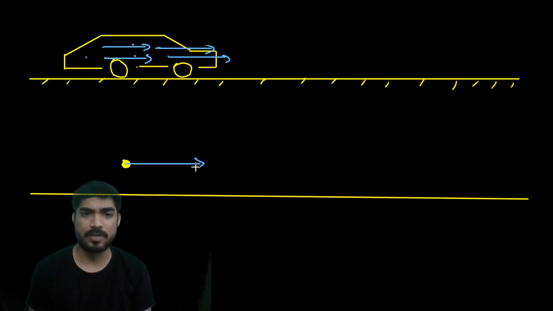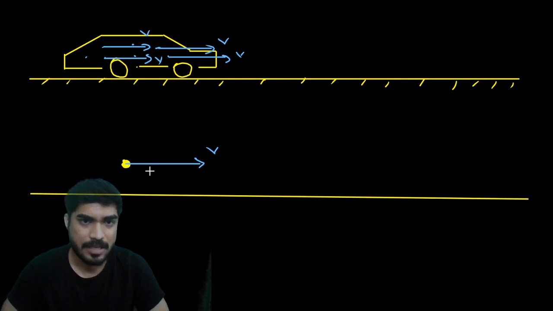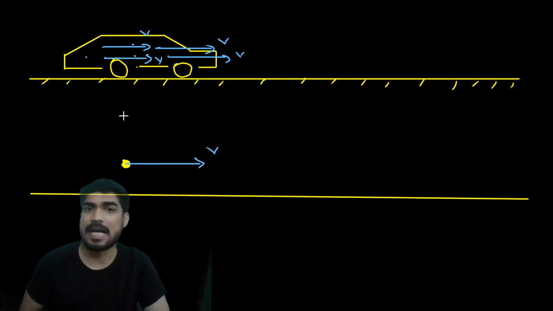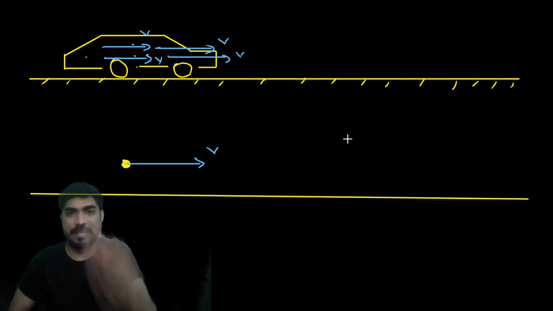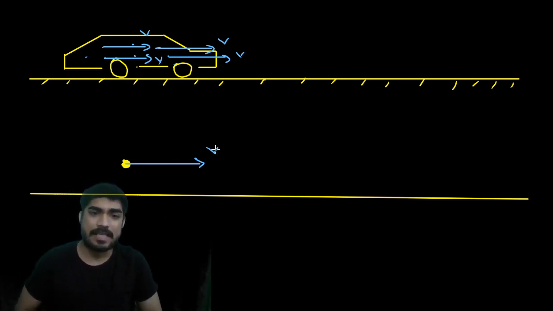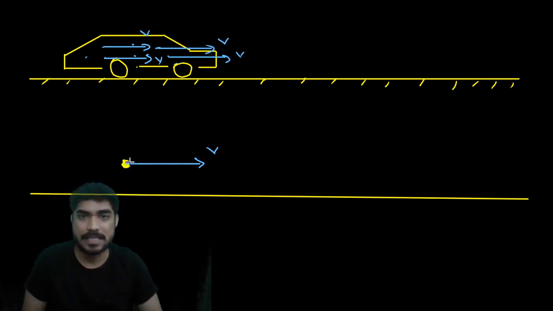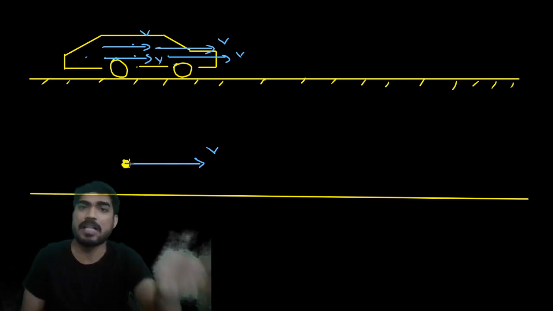If I want to calculate velocity, all these particles have the same velocity, right? So if I calculate the velocity of any one particle, I will get the velocity of all the particles.